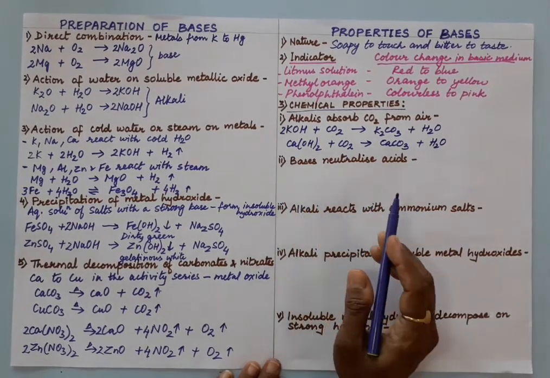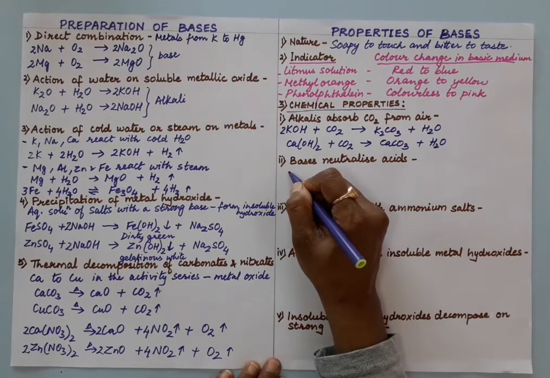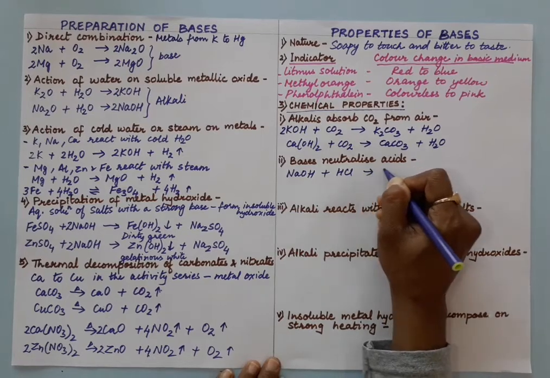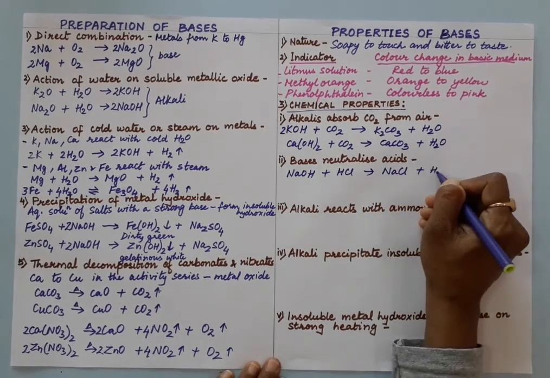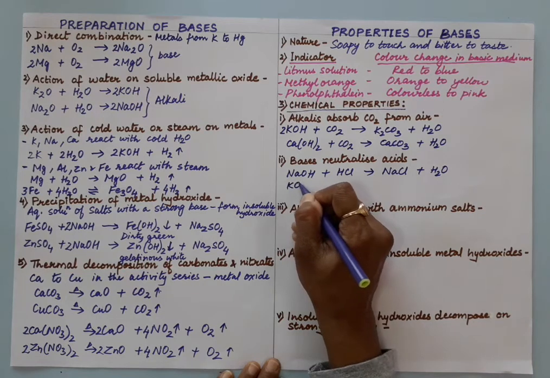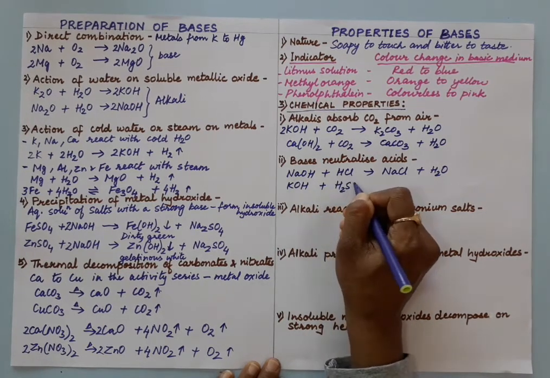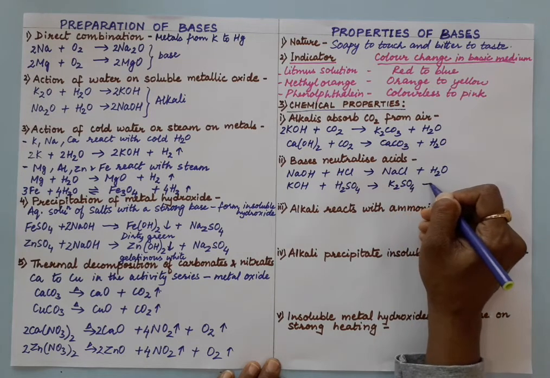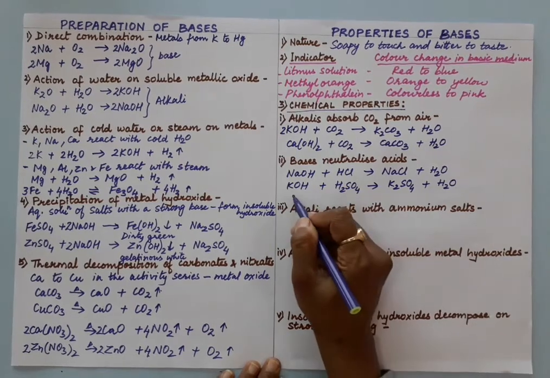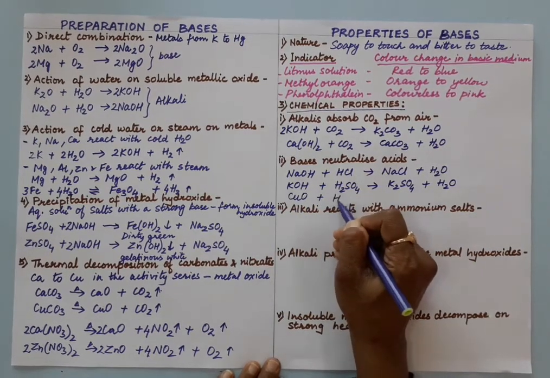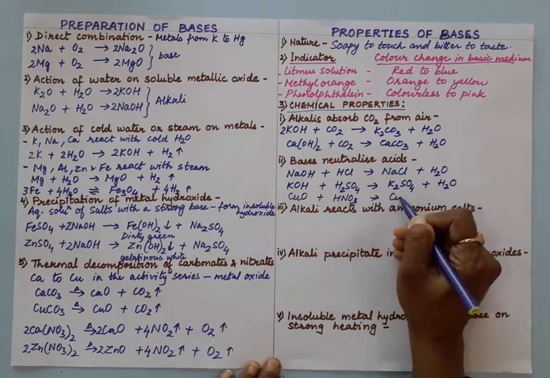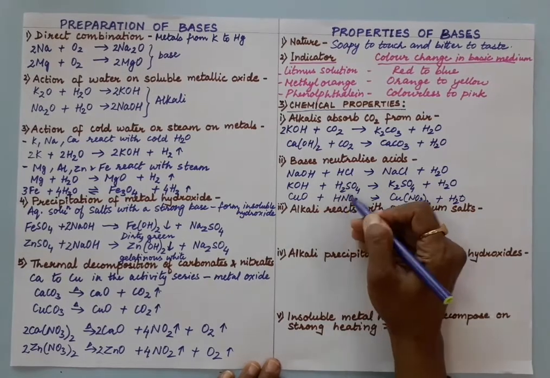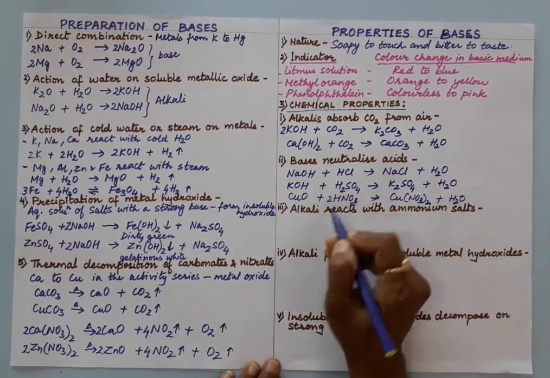Now base neutralizes acid, so now this neutralization reaction, a simple neutralization reaction, base plus acid, salt plus water, corresponding salt you will get. If you use another acid, any acid can be used, even nitric acid we can use. So it will give you corresponding salt plus water. You can use insoluble base also and another acid, let us say cupric nitrate, you will get salt plus water. So base plus acid, salt plus water. So now to balance the reaction.